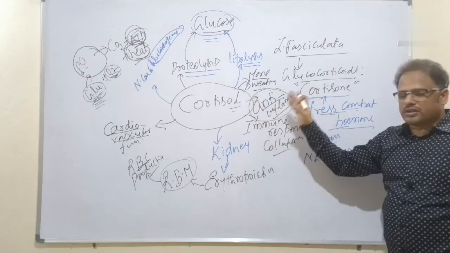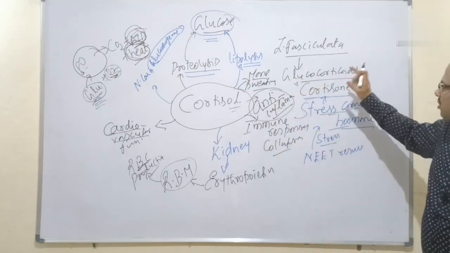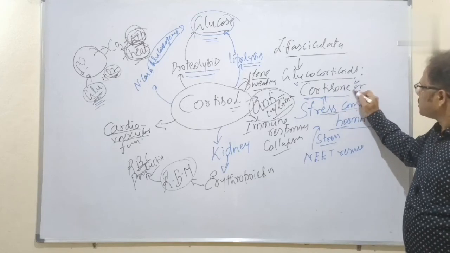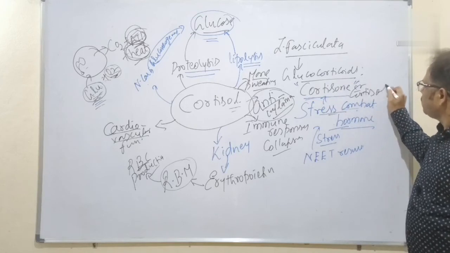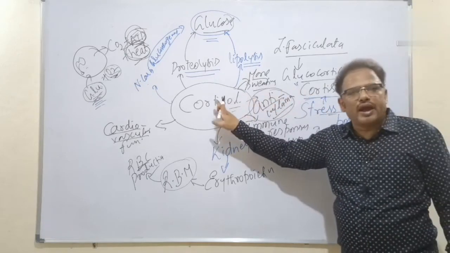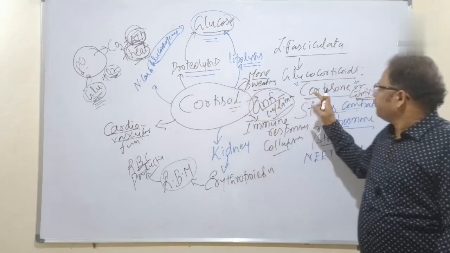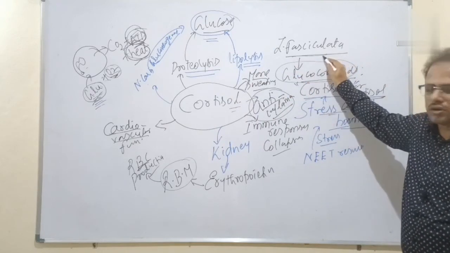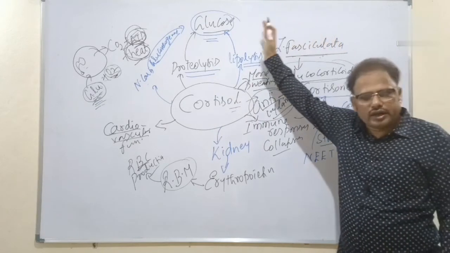So we can say that what is the bottom line here? The cortisol and corticosterone both are the stress combat hormones. And they are nothing but glucocorticoids released by the zona fasciculata part of the adrenal cortex.